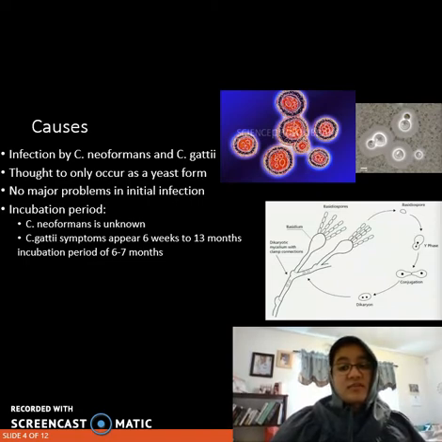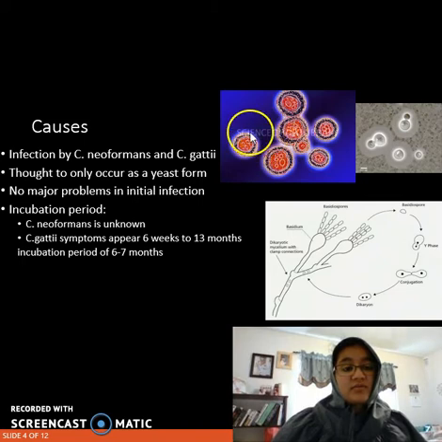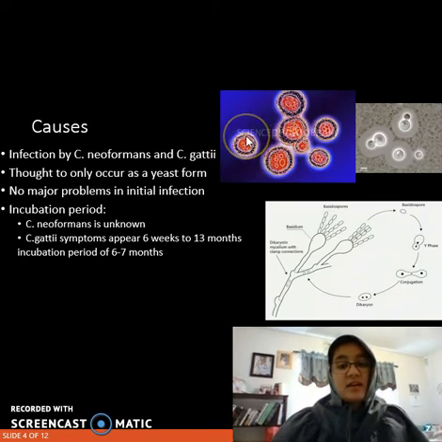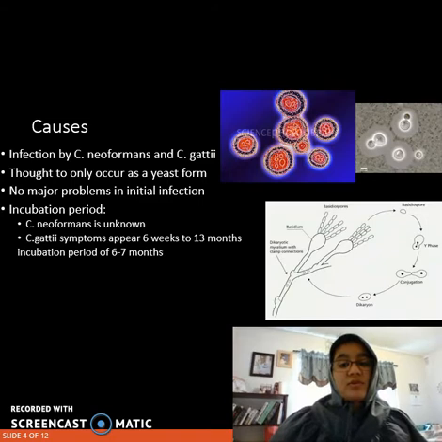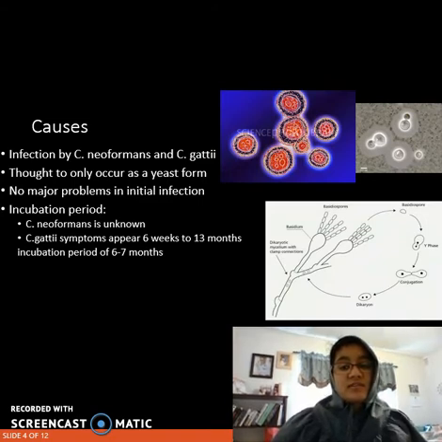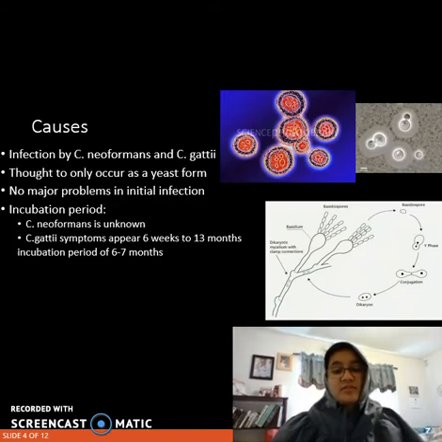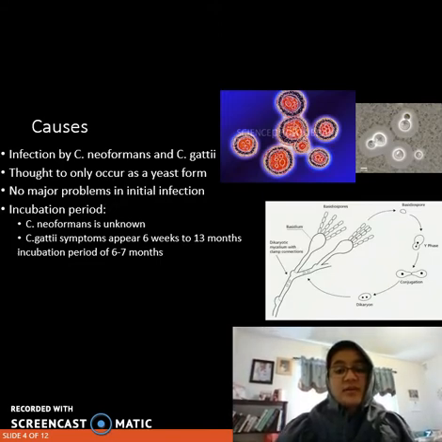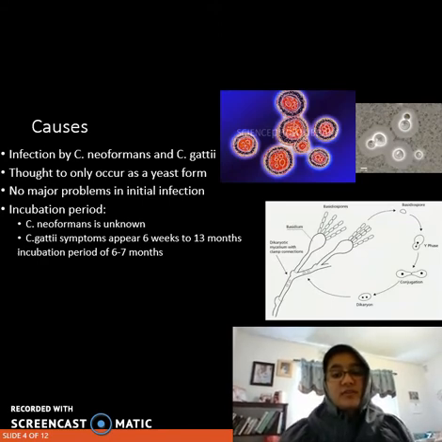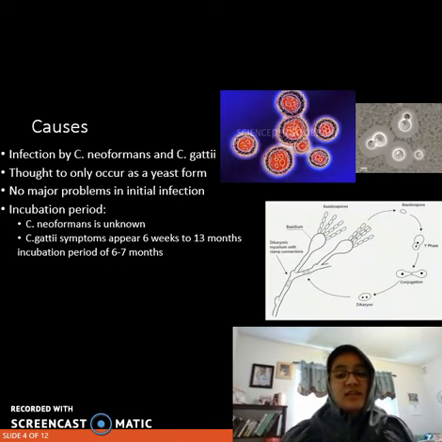Cryptococcus was originally thought to occur only as a yeast, but is now considered to have a mycelial form. The polysaccharide capsule, which is shown in this picture above, the blue surrounding, is the polysaccharide capsule. This covering of the yeast form renders Cryptococcus species resistant to human and animal immune defenses. The fungi do not usually cause major problems during the initial infection, but they slowly multiply. The organ damage begins to occur when the fungi develop fungal masses, cryptococcomas, that start to compress the involved organ, usually the lung or the brain.